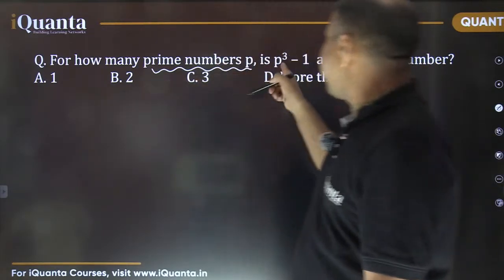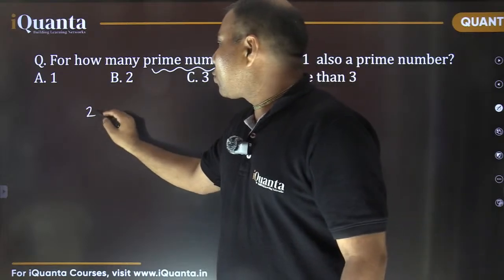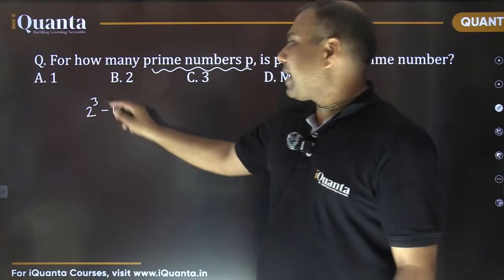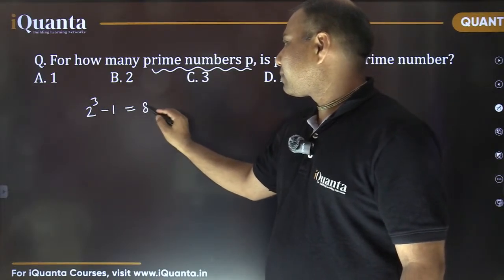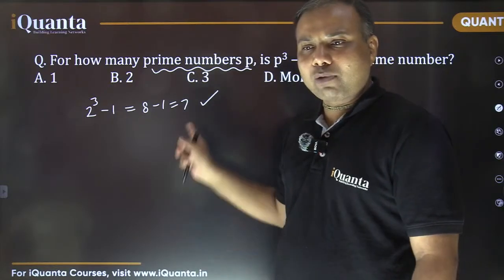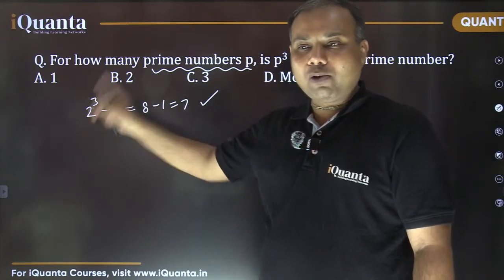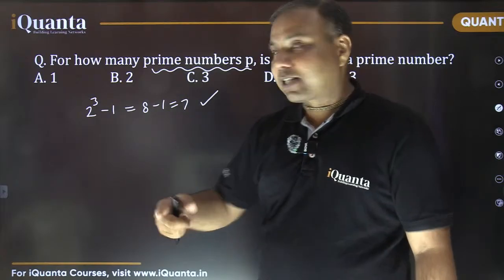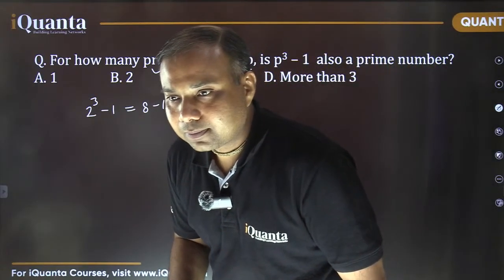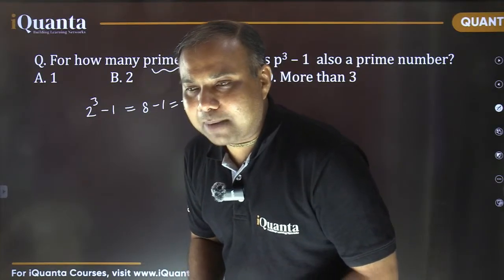So if I put this P equals 2, so 2 cube minus 1. What is the value? 8 minus 1, that is 7, which is also a prime number. Fine. So this will work. So P equals 2 will work. Fine. Let's check the next case. What is the next prime number after 2?